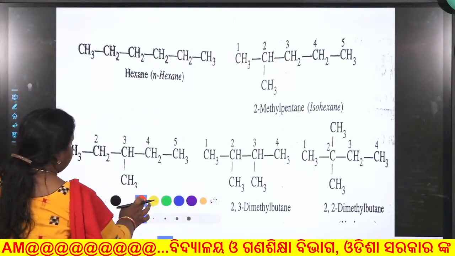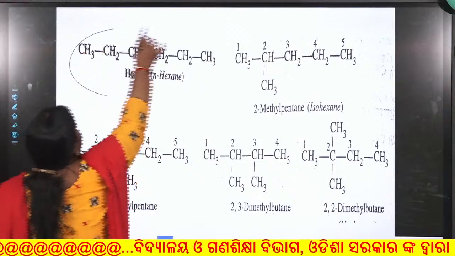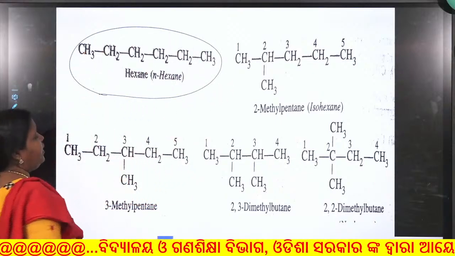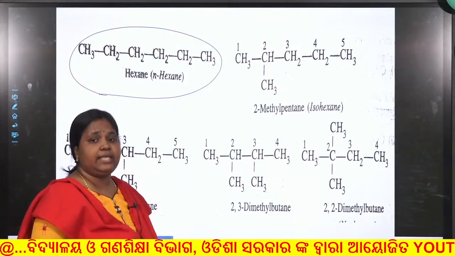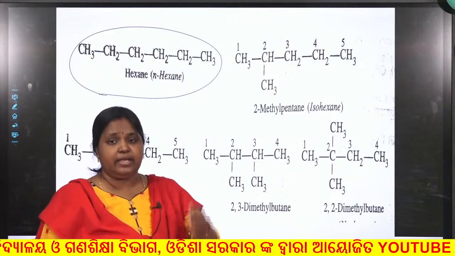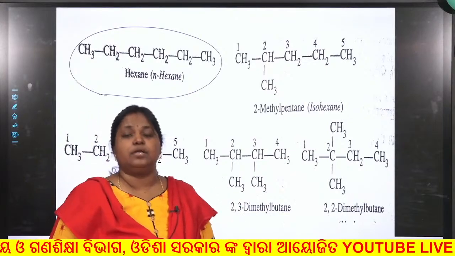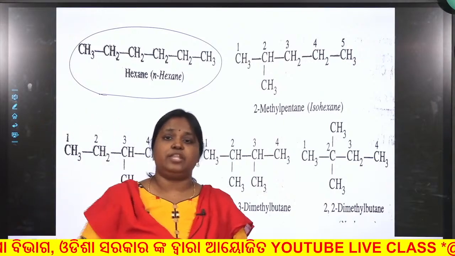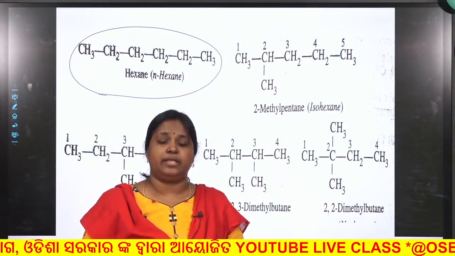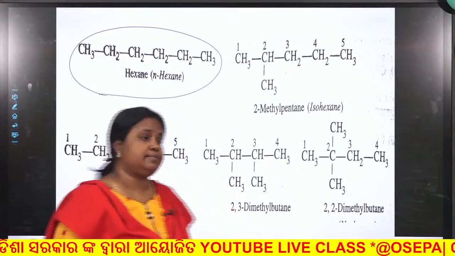Similarly, in case of hexane, we have 1, 2, 3, 4 number of isomers. As I have already told you, with the increase in the number of carbon atoms, the number of chain isomers also increases, because then you have many options to arrange the carbon atoms in different ways.